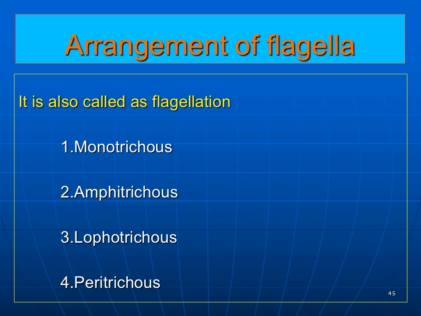Third is lophotrichous, in which a tuft of flagella is present at one pole of the bacillus. And the fourth one is peritrichous, in which the flagella are present surrounding the bacillus.